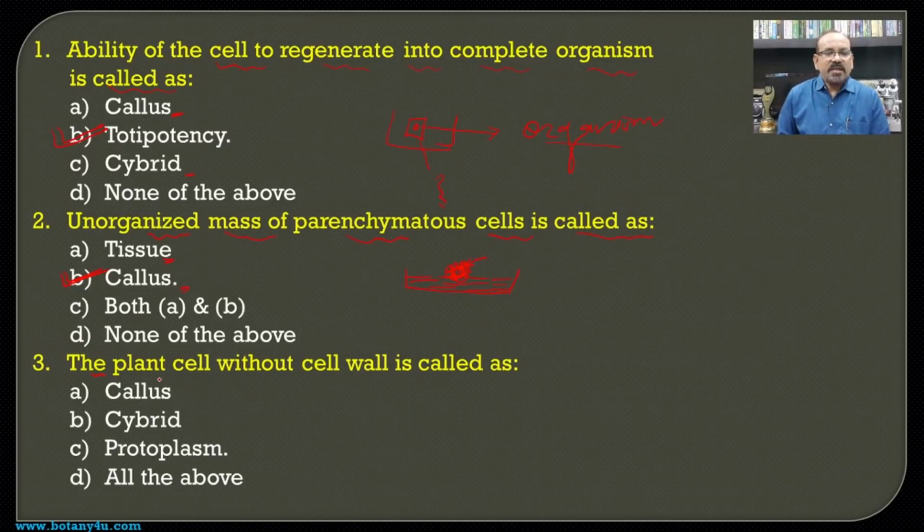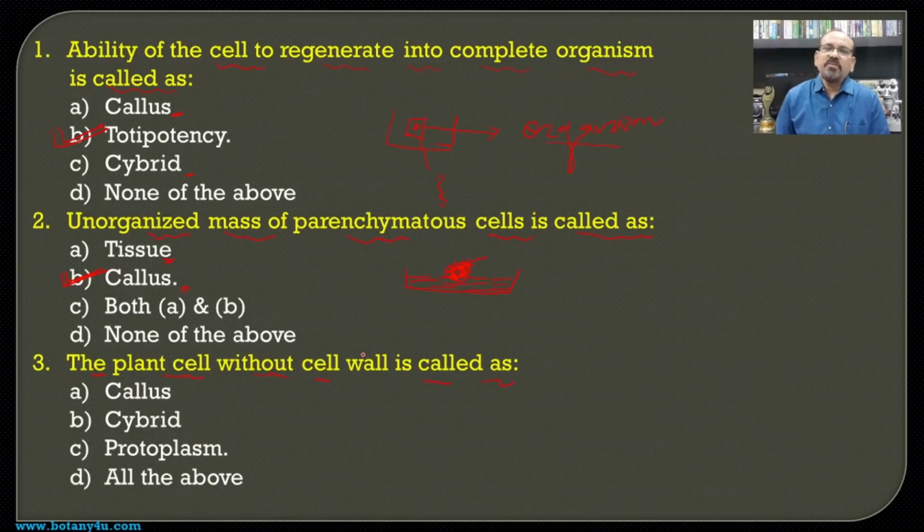Then the third one, that is, the plant cell without cell wall is called as, whenever we are talking about the plant cell, the outermost boundary or the outermost limiting membrane is a cell wall, then plasma membrane, cytoplasm, nuclear membrane, and nucleus.